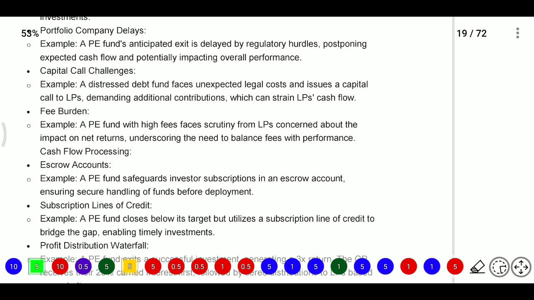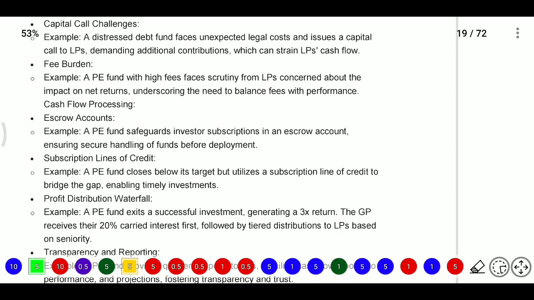Next, cash flow processing: in some cases, as we have discussed, the escrow account for subscriptions. In an escrow account, for example, a PE fund safeguards investor subscriptions in an escrow account. So we have told that a separate bank account will be there, and only after some terms and conditions are satisfied will they use that amount.